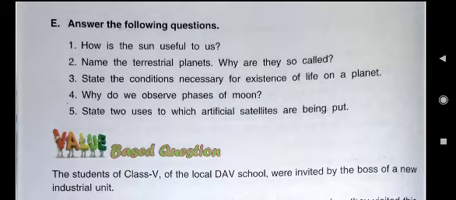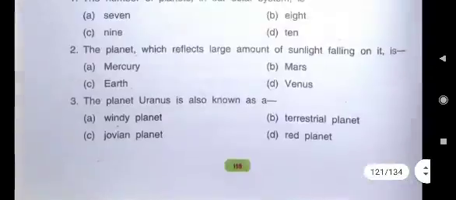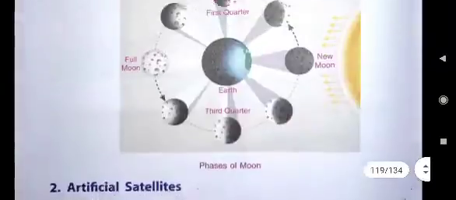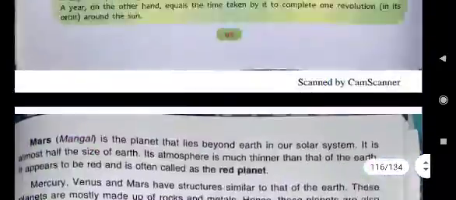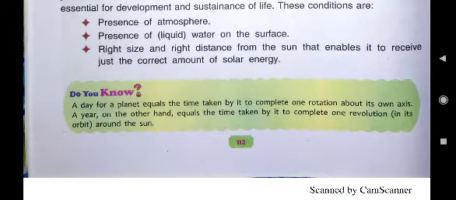So in this answer we will write, because of the following conditions life exists only on Earth. And what are those conditions? There are 3 conditions which we have to write. These conditions are, first point is presence of atmosphere.